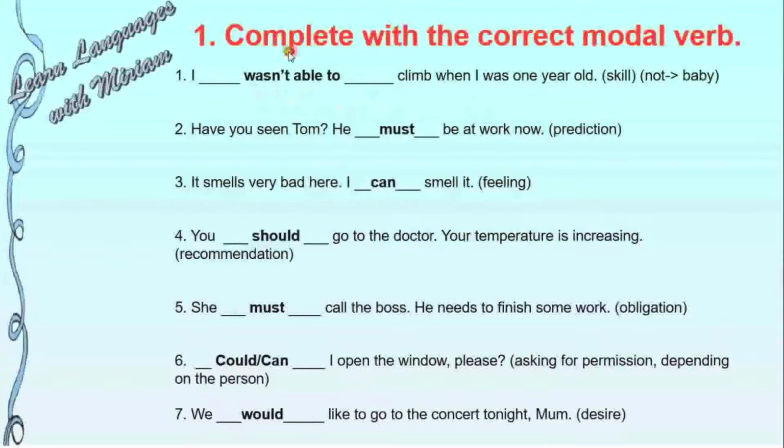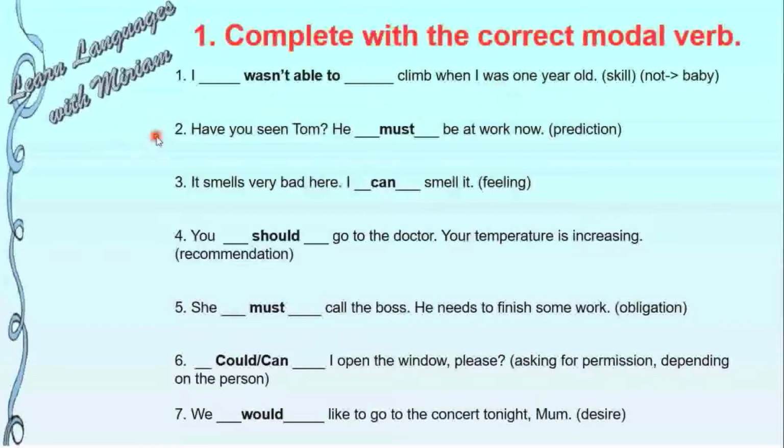Why wasn't able? Okay, first we have to say no, obviously, because you are a baby when you are 1 year old. And why the verb to be able to? Because it's a skill. Climb is a skill, so we have to use to be able to. And the verb will be in the past because we are referring to the past here.